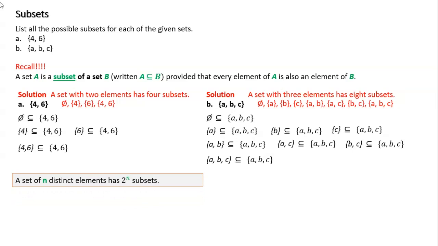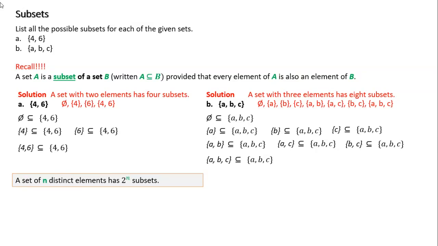The formula to check to make sure you haven't forgotten one is to find how many subsets a set should have. You would use this formula: a set of n distinct elements has 2 to the n subsets. So for instance, the first one, I have 2 elements.